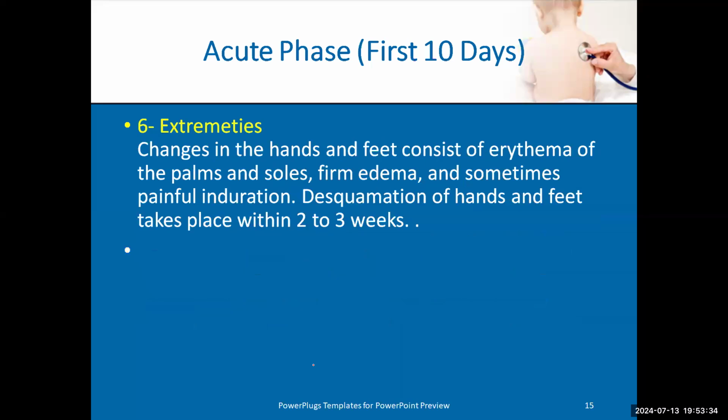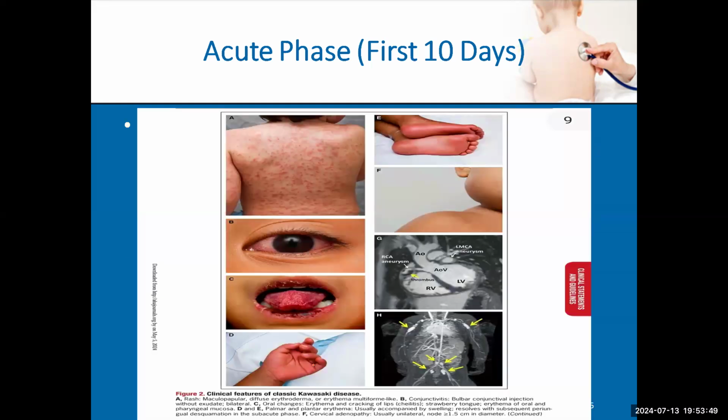Extremities start as edema and erythema, and after 2 to 3 weeks, we'll see desquamation of the hands and fingers. This is the clinical picture of Kawasaki: rash, conjunctivitis, strawberry tongue, peeling of the fingers, edema of the fingers, cervical lymph node, and dilated coronaries.